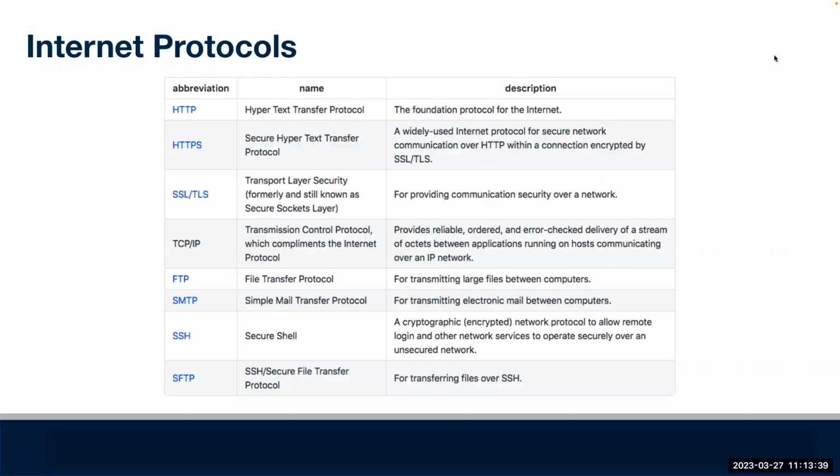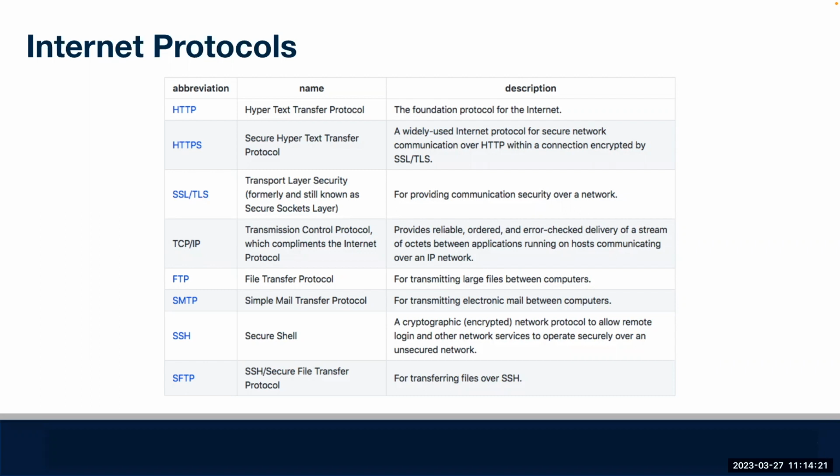We need some rules of the road. If you've ever heard of some of these internet protocols, these protocols govern how the internet works. If we want to participate in sending and transmitting data, we have to learn about these protocols so that we can use them. The most popular protocol, or most used, is HTTP. When we type a URL in the browser, really what we're doing is using the HTTP protocol to make a request. And we'll see an example of this in a sec.